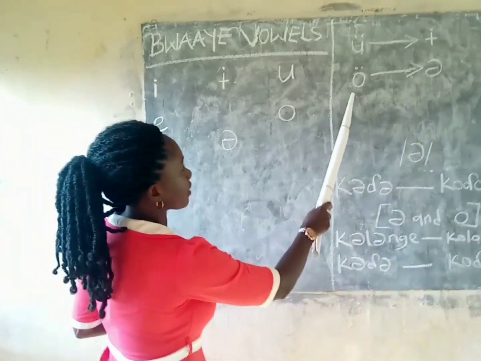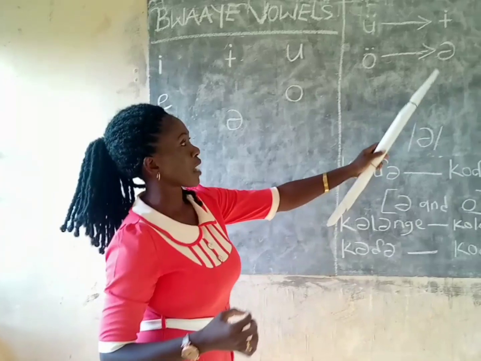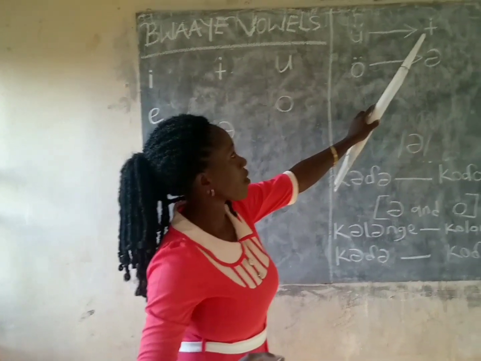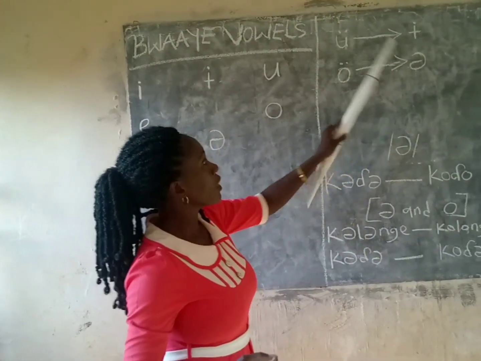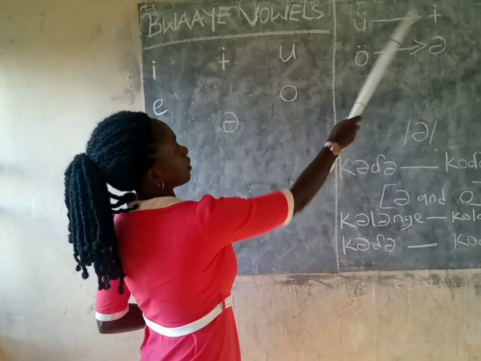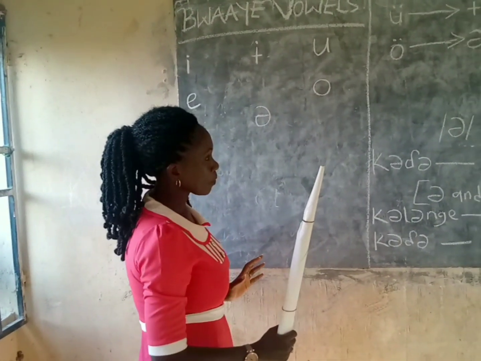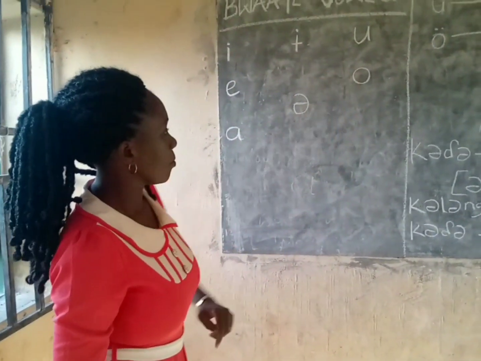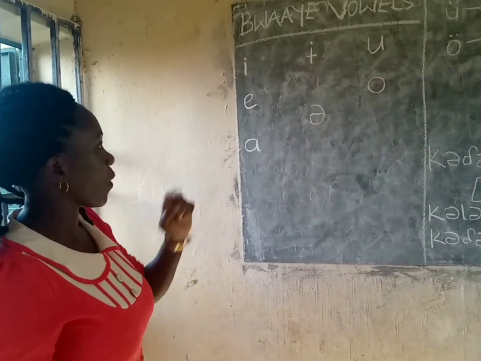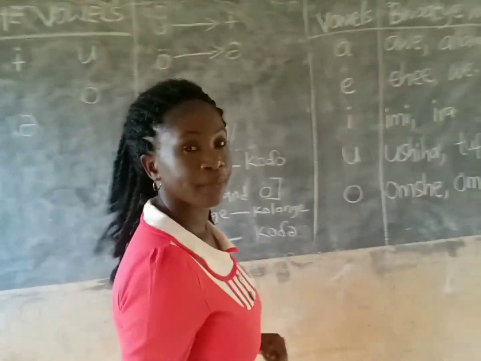Since we have the main character for the sound U, there is no need for borrowing and modifying. So Bwaatye people change this sound to this and this sound to this. All right, let's treat them one after another and see what's happening. Okay, this U sound.